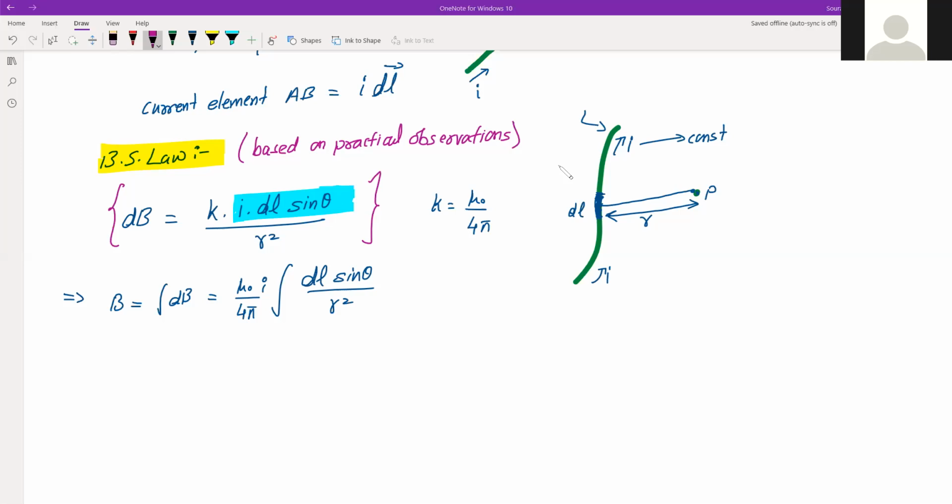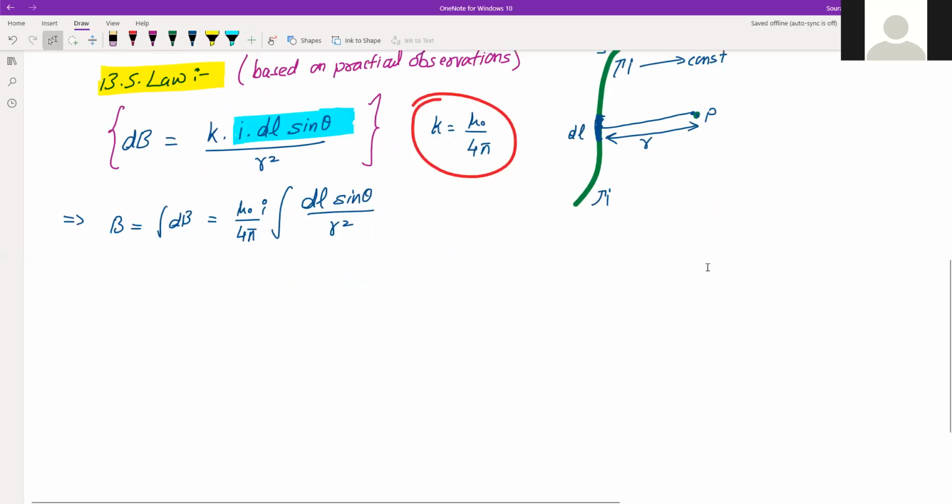Now we have B equal to the integration of dB, and this k, as I said, is equal to mu naught divided by 4 pi, so we have substituted that. We'll come to the explanation of what mu naught is and what all other things are there. Then inside we have only dl sine theta divided by r square.